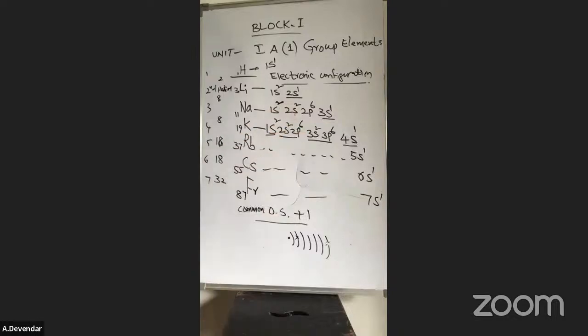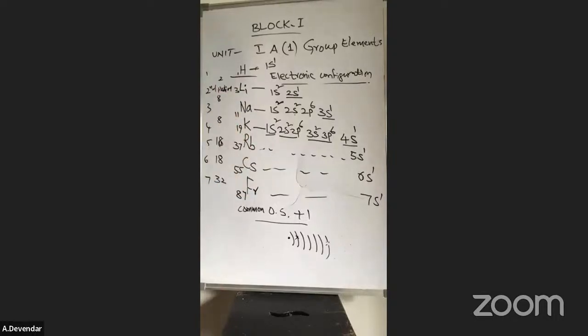Lithium: lithium chloride, lithium fluoride, lithium hydride. Only one. That means lithium also has valency of one. Potassium chloride, KCl. Only one chlorine. Okay, so only one atom is the combining capacity. That's why the valency of the first A group is only one. Valency means combining capacity with other atoms. Okay, this is about the properties of the first A group elements.